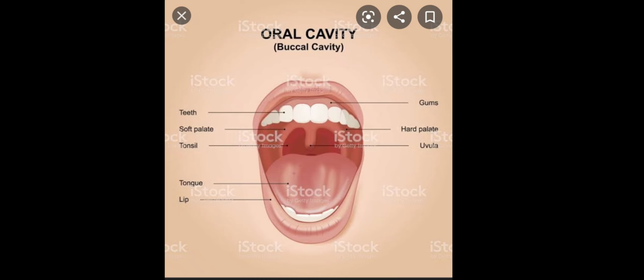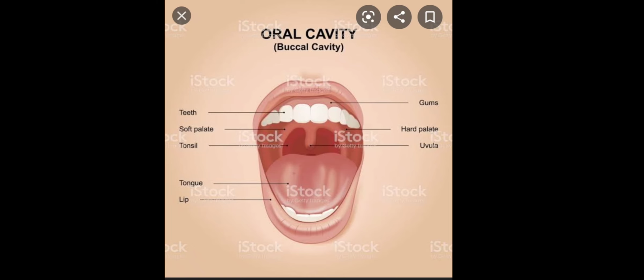The mouth is bounded by the 2 lips and those lips are movable. Now after the mouth, the next part is the oral cavity or the buccal cavity. The oral cavity is the space which is bounded by the upper jaw and the lower jaw. The upper jaw is immovable and the lower jaw is movable.